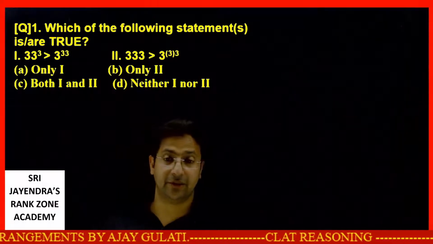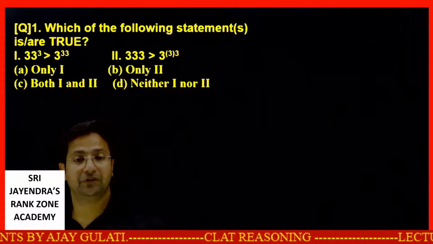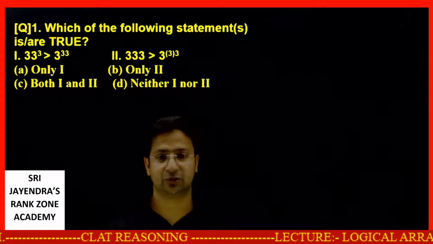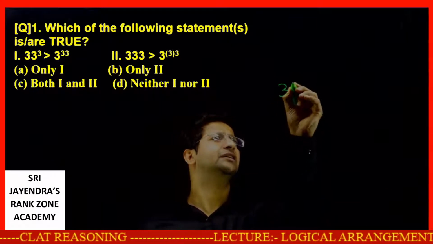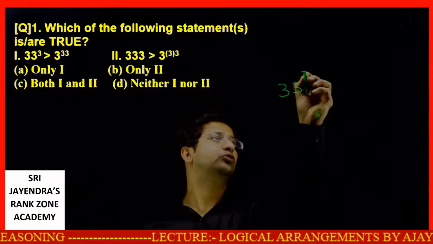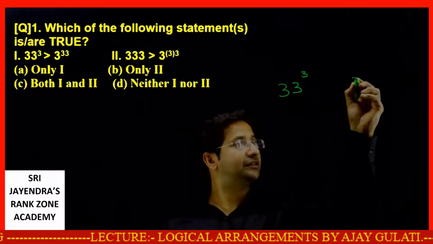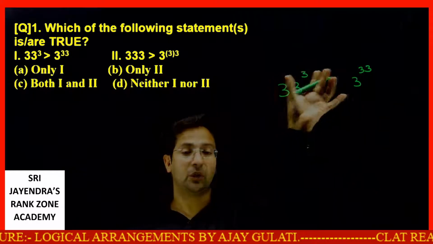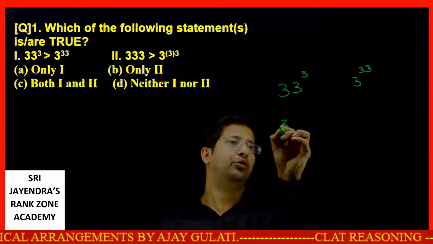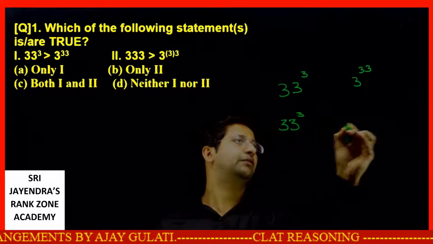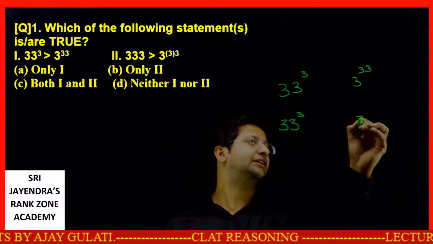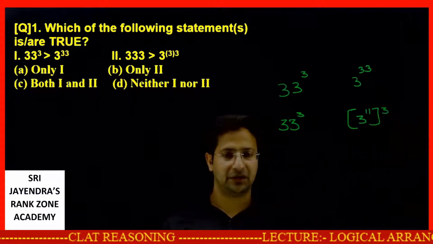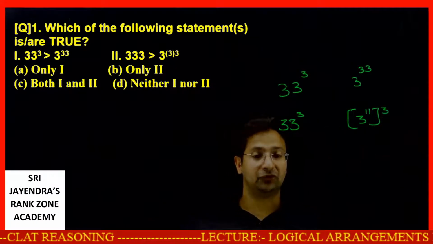Next is regarding the arrangement of numbers. Question 33: Which of the following statements is true? 33 raised to the power 3 is greater than 3 raised to the power 33. How do we deal with this? Let's see. My main motive will be to equate the powers. I put 33 raised to power 3, and this I can say is 3 raised to power 11, raised to power 3. What will be 3 raised to power 11?